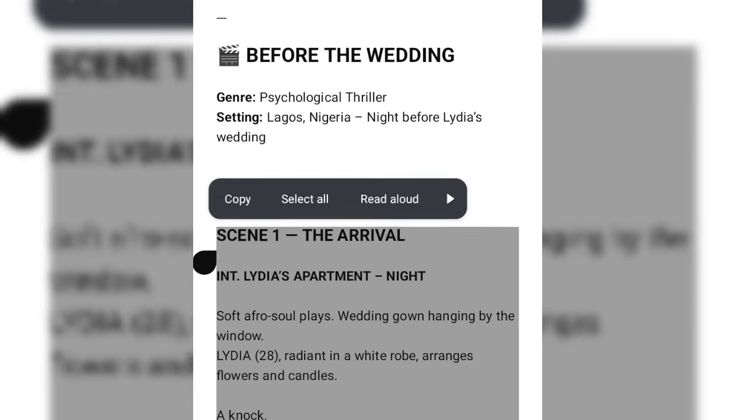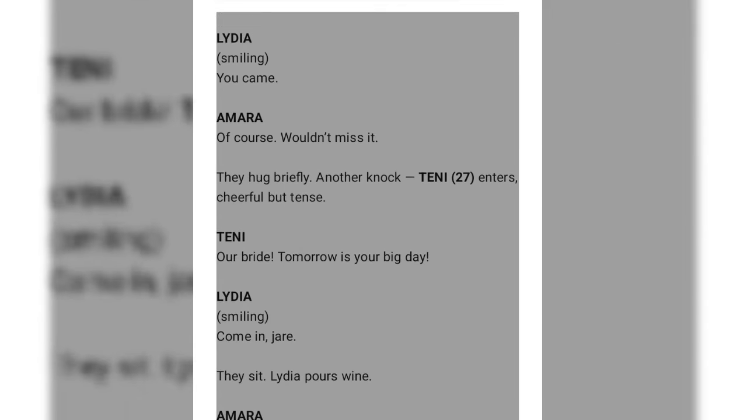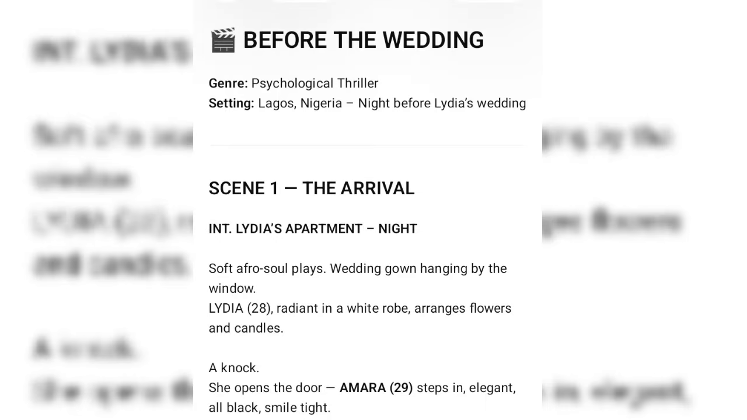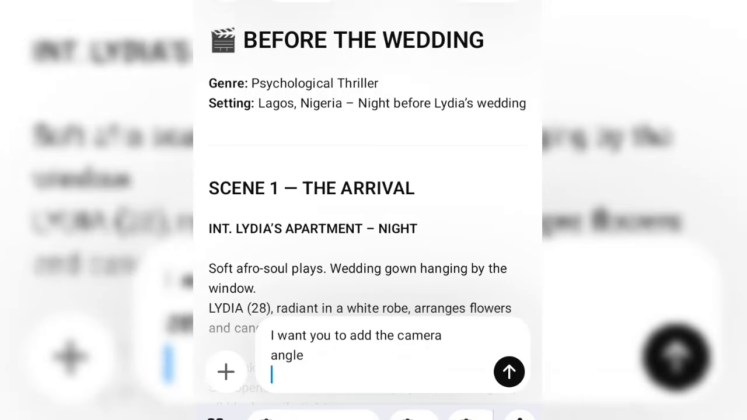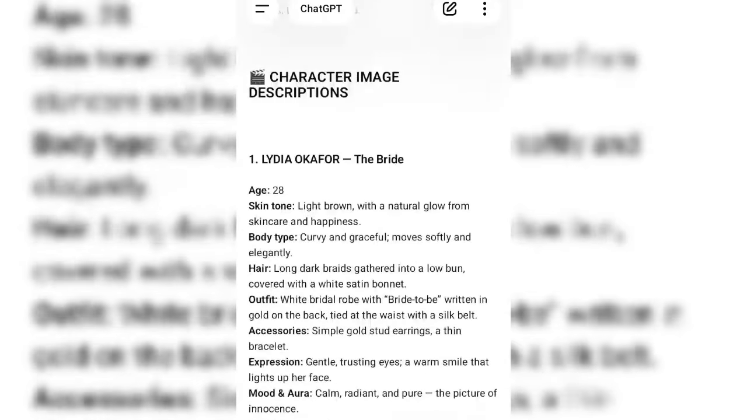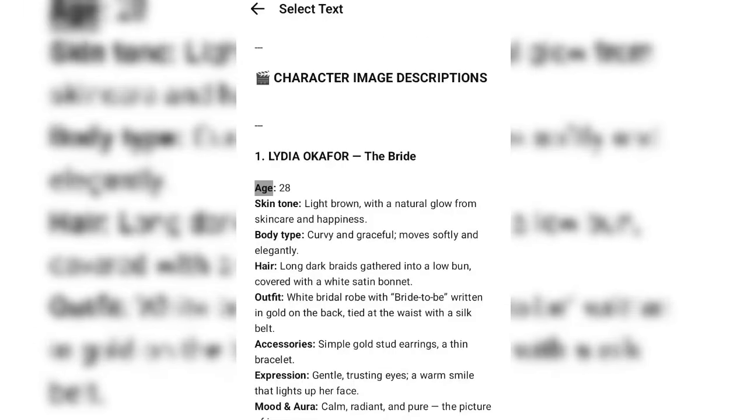Now I'm supposed to add the camera angles. So you can add the camera angles. So I'm going to say I want you to add. Then I'll put in my prompt. I'll generate their images differently. So these are their different descriptions. So I'm going to generate their images differently.